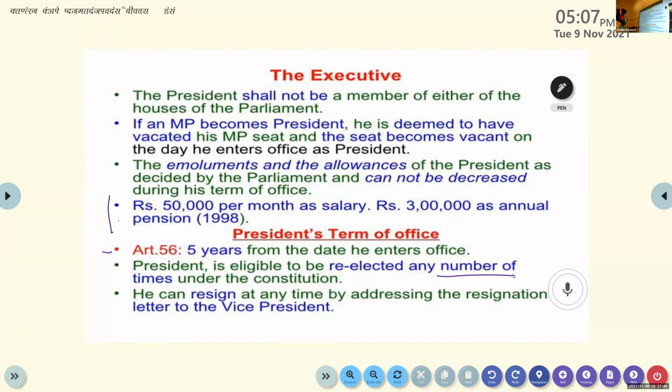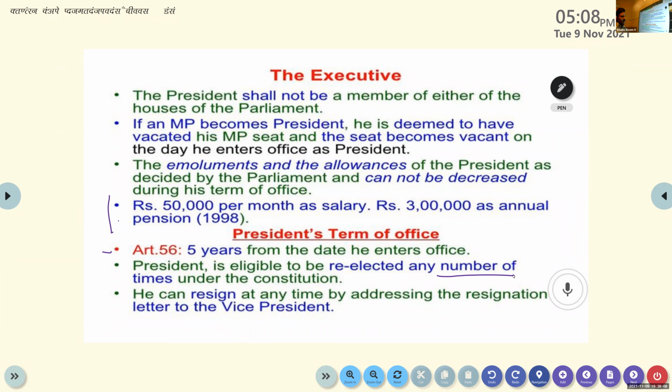As per the constitution, how many times can one person become the president of the country? The president is eligible to be re-elected any number of times under the constitution. He can resign at any time by addressing the resignation letter to the vice president. Clear? At the same time, he's free to resign also. To whom does he submit the resignation letter? The vice president.